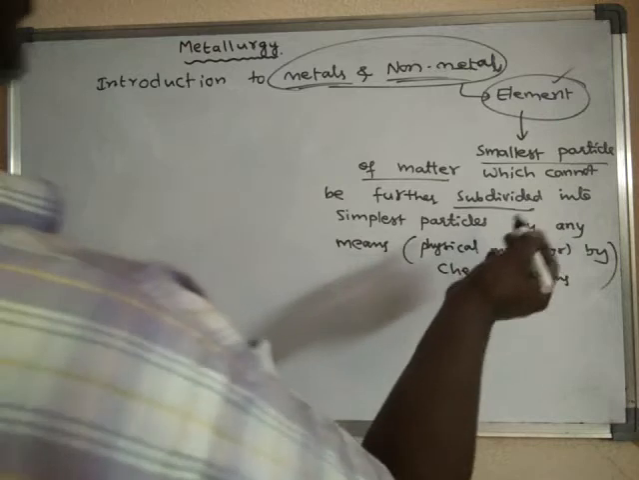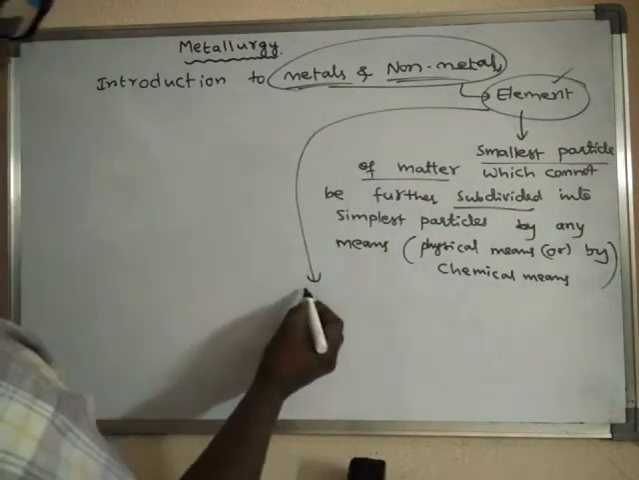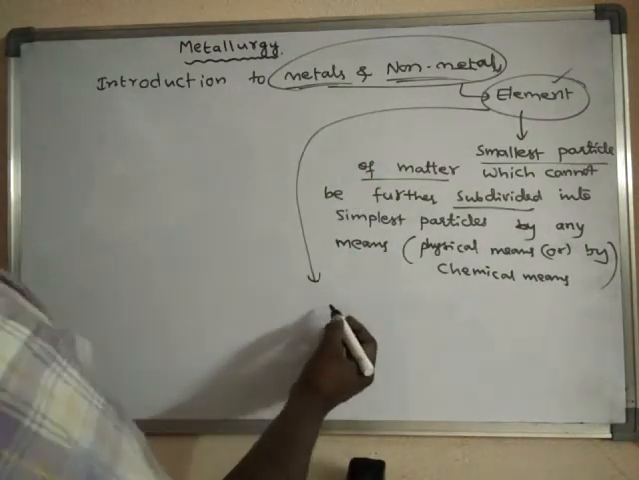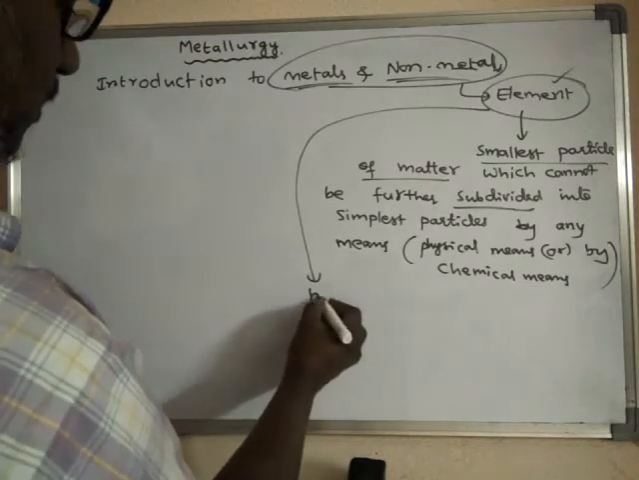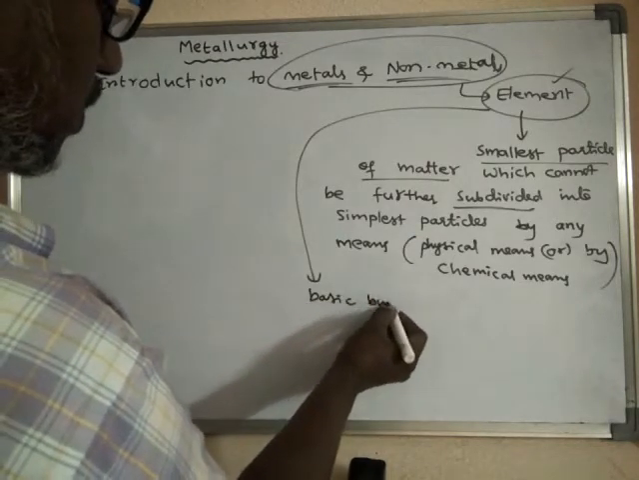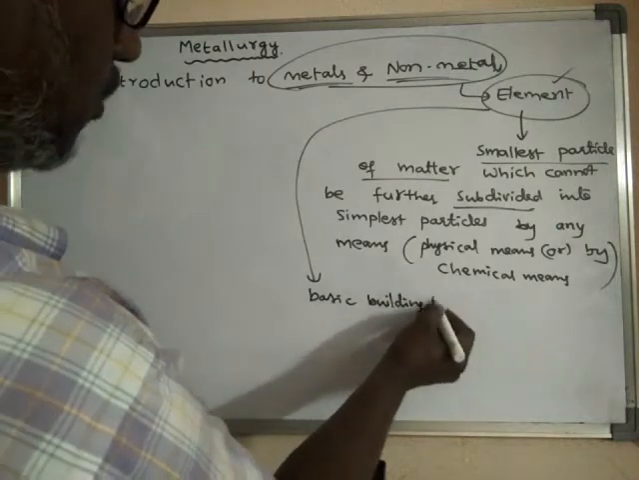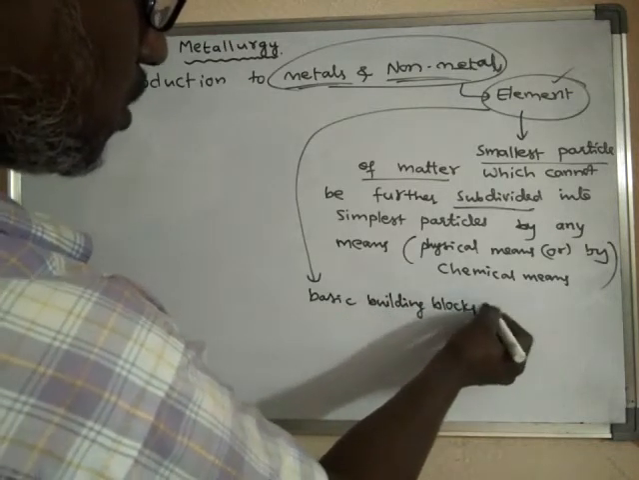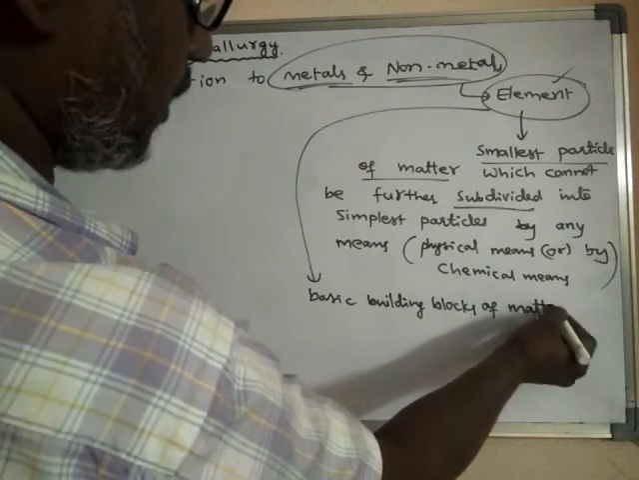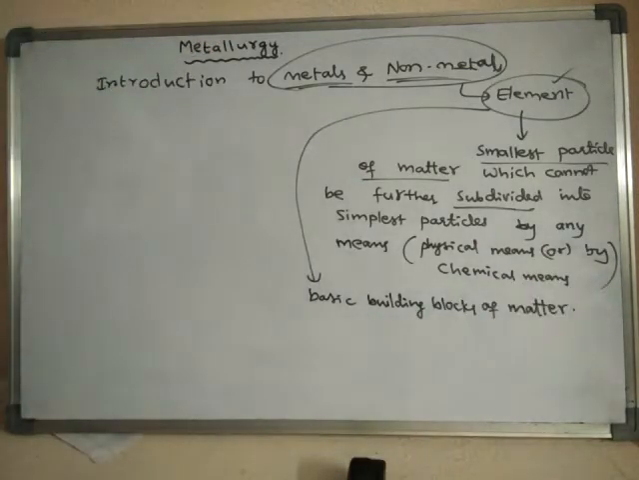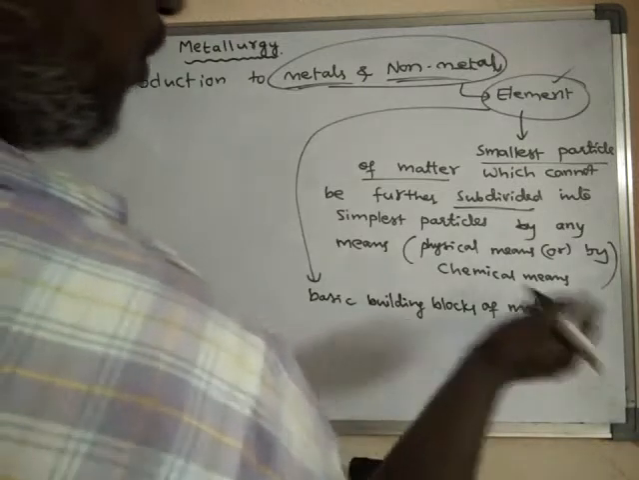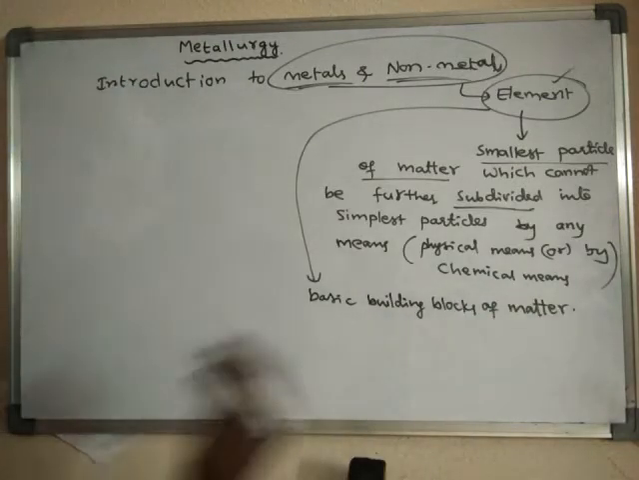So simply, an element can also be said to be the basic building block of matter. What is the meaning of basic building blocks of matter? For example, if you take a wall, the wall is made up of bricks. So bricks are the basic building blocks of that wall. In the same way, there are basic building blocks of any matter, whatever matter you may take.